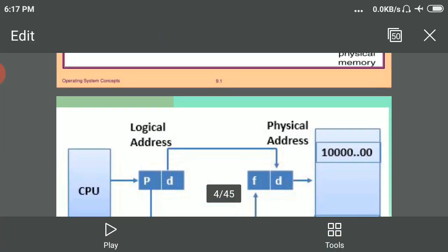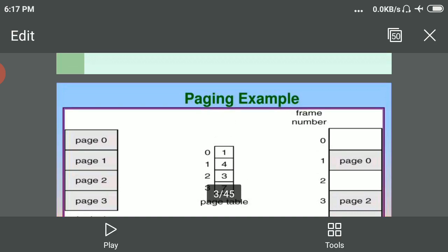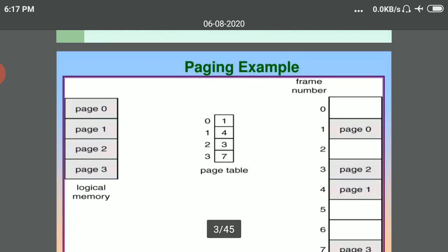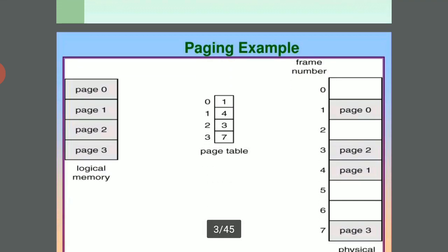Here, see a small example, the paging example. Pages 0, 1, 2, 3 are the four different pages. This is called logical memory. In this, the memory is broken into blocks. Page 0 is the first block, page 1 is the second block, and so on. These blocks are called logical memory.